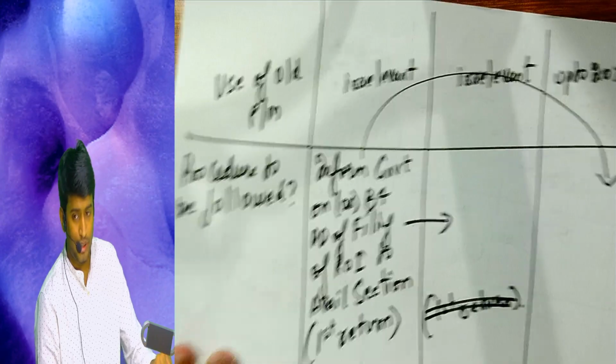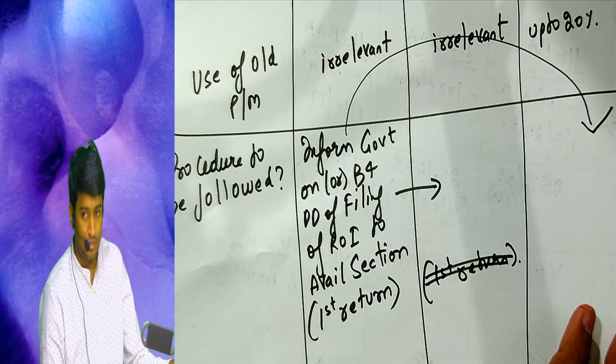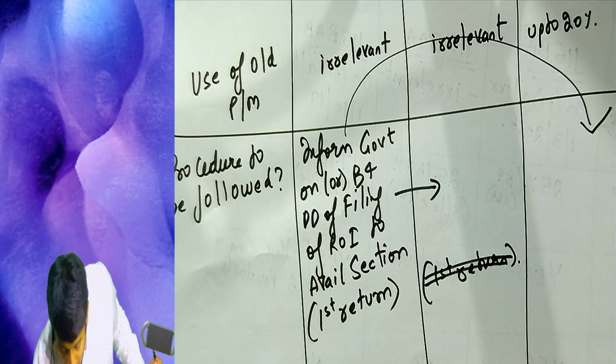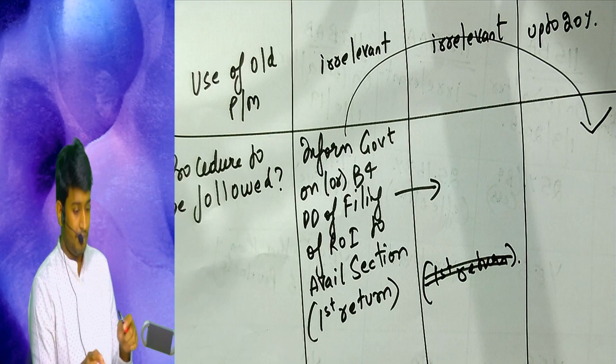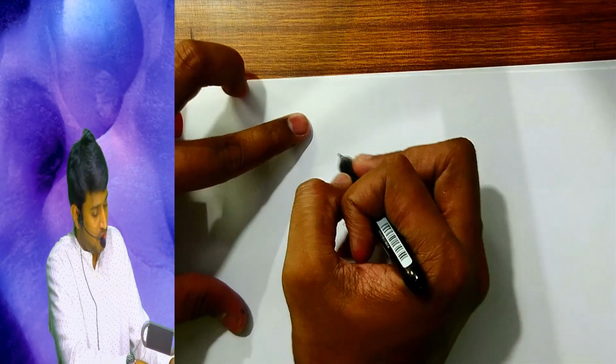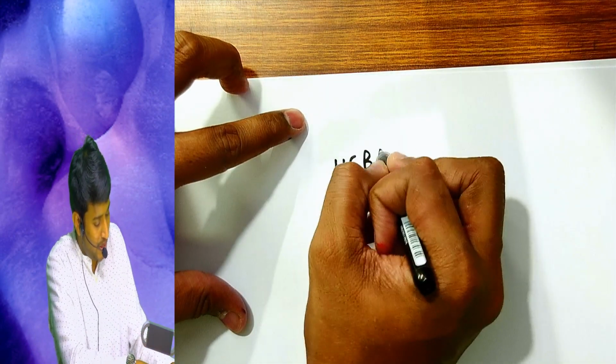Okay, again I repeat. Is it done? Now out of these three sections, which is the old section? 115BA is the old section and BAA and BAB are new sections. So now listen, what has the government clarified?